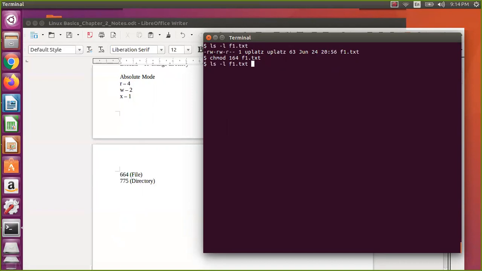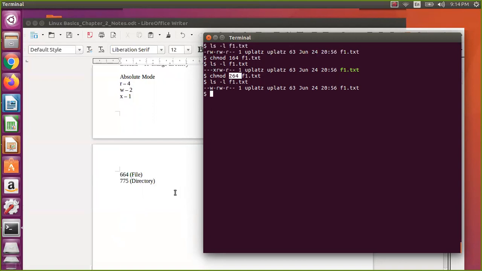Okay, so now if you see this one, I have removed. Sorry, I don't want one, right? I want only write, means two. So this is the problem with the absolute mode. You need to calculate exact numbers, and then when we add something, it will change the permission actually. So we want only write, and there is no execute for this actually. So see, blindly we have given execute, which is wrong actually.